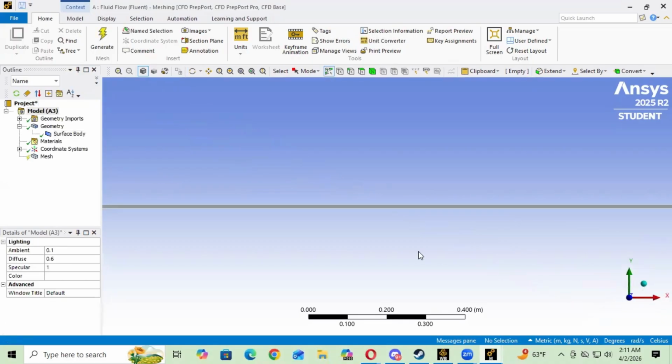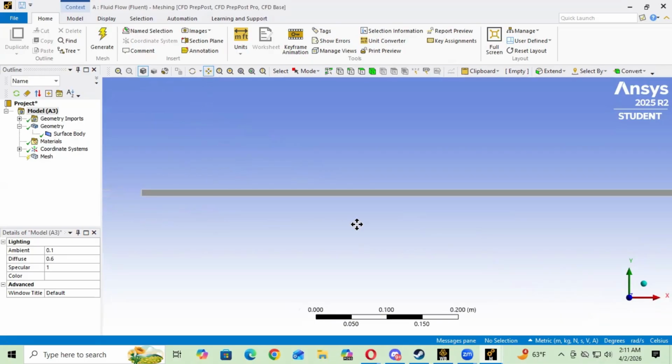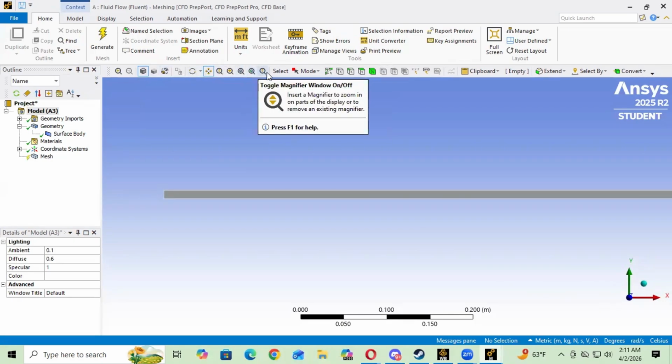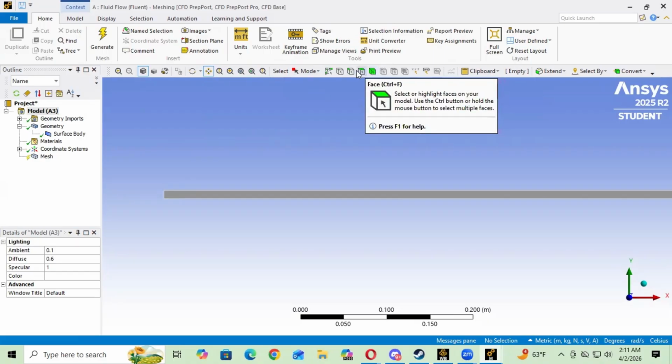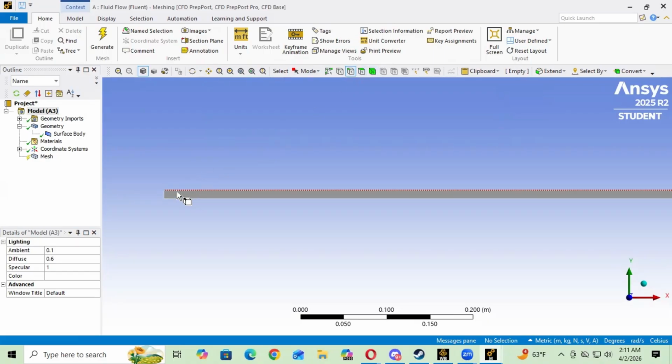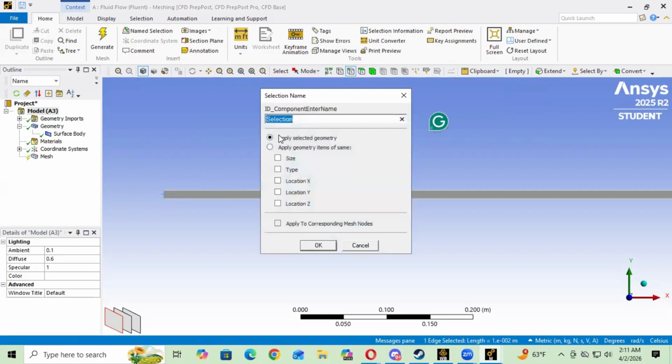Okay, so now we're here. Click on the z-axis again, and we're just gonna do this to move around easier. Okay, so now we're gonna go to edge select, and right here we're gonna click on this, and we want to click on the N key.